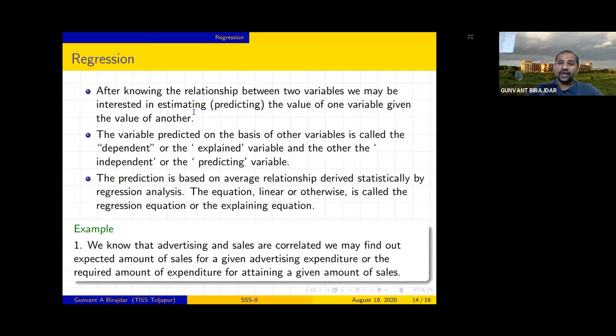So now we are interested to predict, suppose the number of days of COVID will increase. So how much will it affect the livelihood of the people, how much will it affect education, right? Like that. So if we want to predict all these things, then we have to study regression, right?